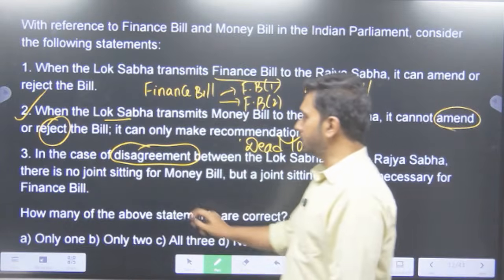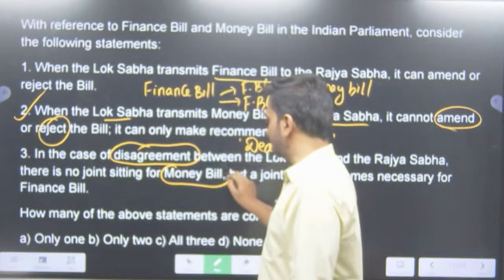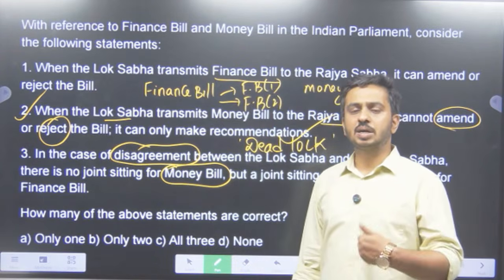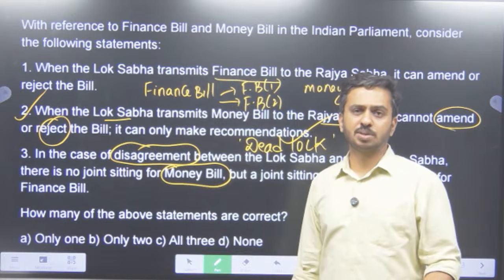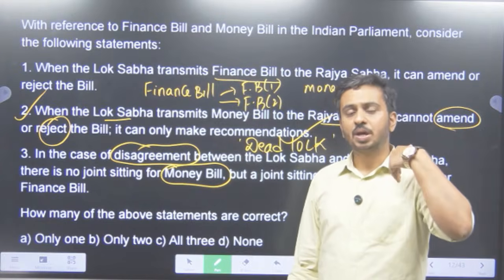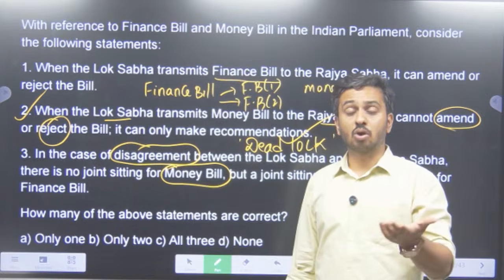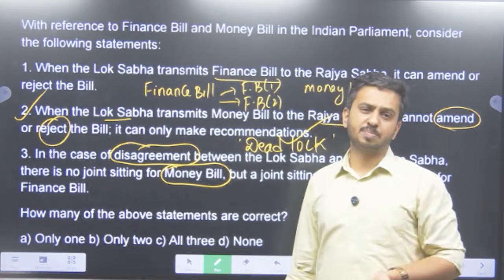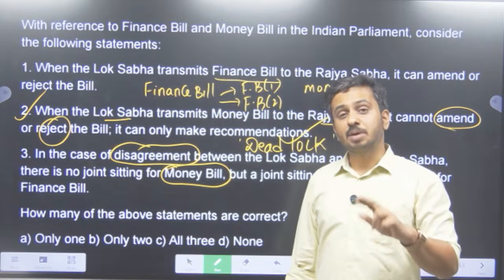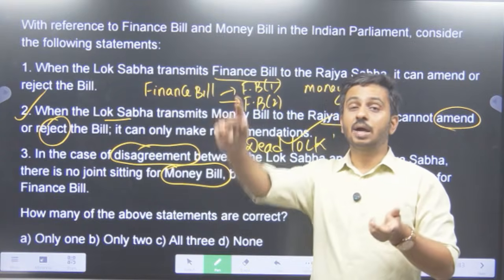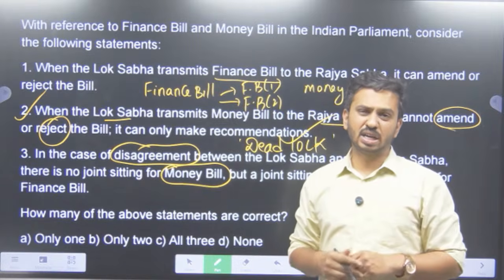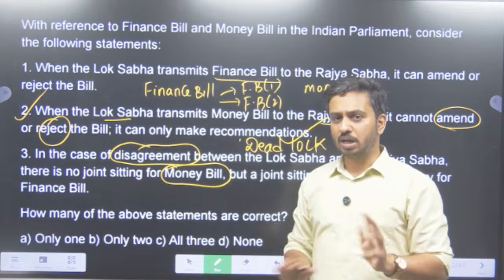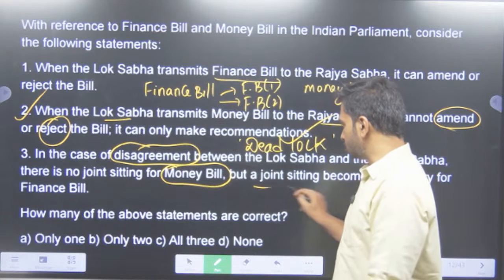There is no joint sitting for the case of a money bill. Yes, because yesterday itself I told you that if the recommendations made by the Rajya Sabha to the Lok Sabha for amending the bill are not accepted by the Lok Sabha, then the bill is deemed to have been passed. Or if the Rajya Sabha delays the bill by not passing it for the next 14 days, then also it is deemed to have been passed. So Rajya Sabha is not very powerful in this case. So can they go for a joint sitting here?